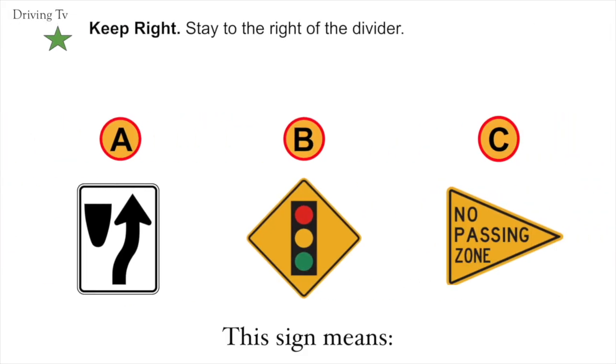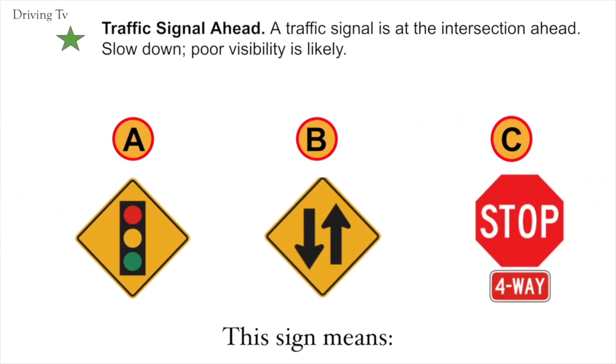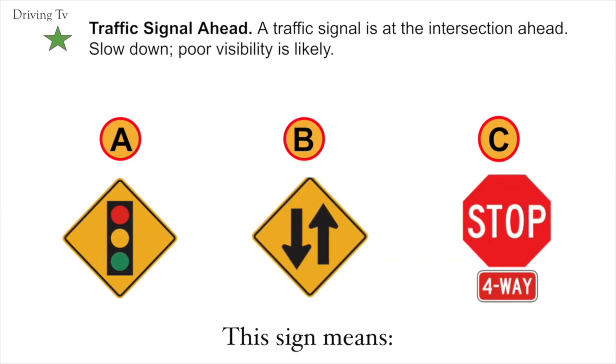Keep right. Stay to the right of the divider. Your correct answer would be A. Keep right. Traffic signal ahead. A traffic signal is at the intersection ahead. Slow down. Poor visibility is likely. Correct answer is A. Traffic signal ahead.